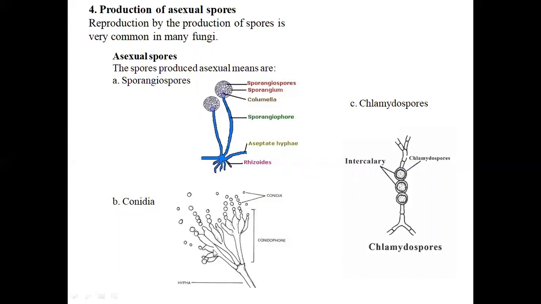So this is about the structure of the conidia. And the last part in the majorly asexual spore is known as chlamydospores. What happens in the case of the chlamydospores? A developing hypha is directly converted into a compact structure, a hard, compact, circular structure.